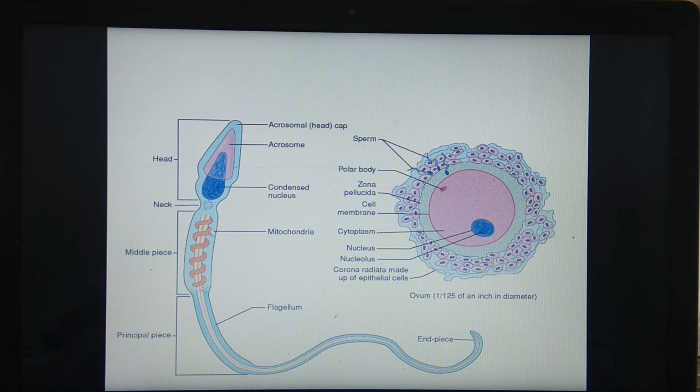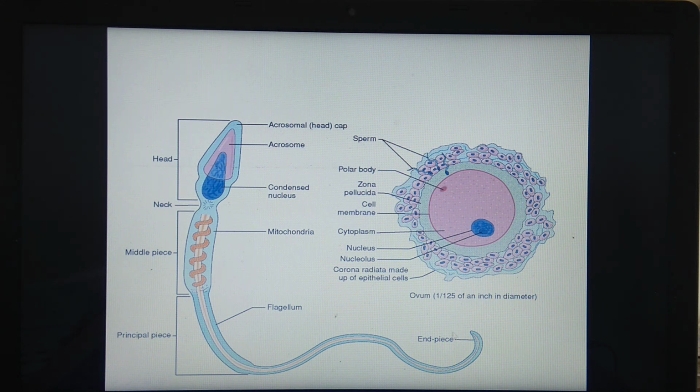We have seen that the sperm head along with the neck region enters. So what happens? The proximal and distal centrioles also enter the ovum. These centrioles are required for the formation of the synkaryon spindle as well as the further division of this zygote, which is called cleavage. Okay, so this is about the process of fertilization.